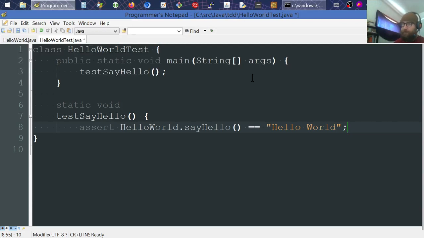So at this point we're effectively going to be refactoring legacy code because this is pre-existing code. It could be months or years down the road. Do all that. Save this. It's going to assert that. Assert will throw an assertion error if this isn't true, and it should break out of the running program. So say hello should not say hello world, so therefore this is a failing test.